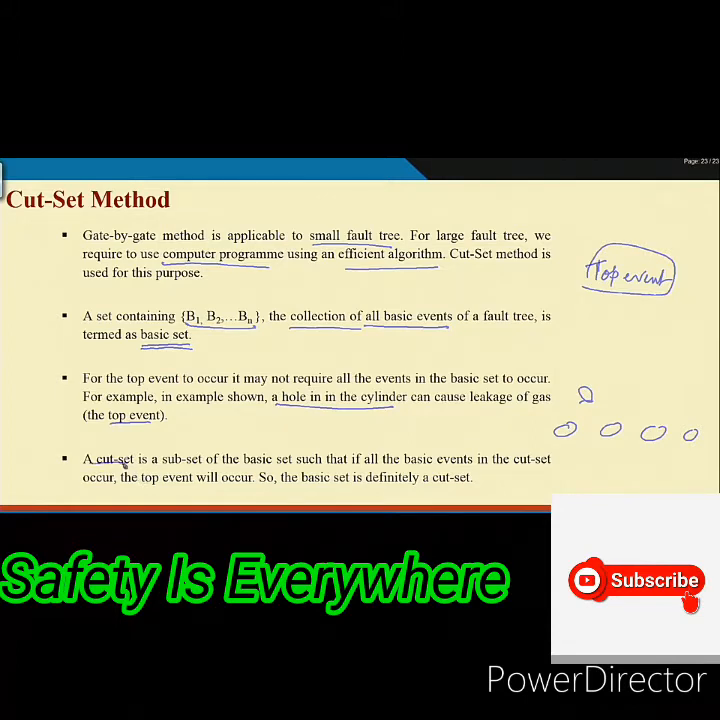So, what is a Cutset? A Cutset is a subset of the basic set such that if all the basic events in the Cutset occur, then the top event will occur. That means the basic set is the ultimate, that is the superset. There may be subsets that can be derived from the basic set, and the property is that if all the events in that subset occur, then the top event will occur, then that subset is a Cutset.